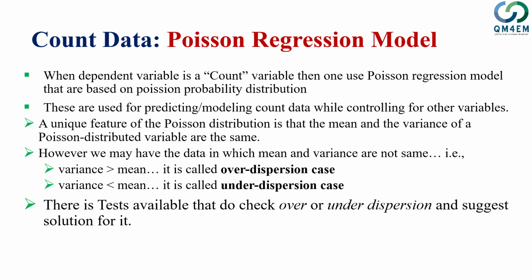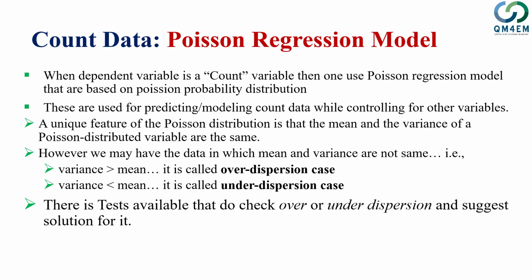Poisson regression is based on the Poisson probability distribution. The major characteristic of the Poisson regression model is that it assumes equality between the mean and variance.